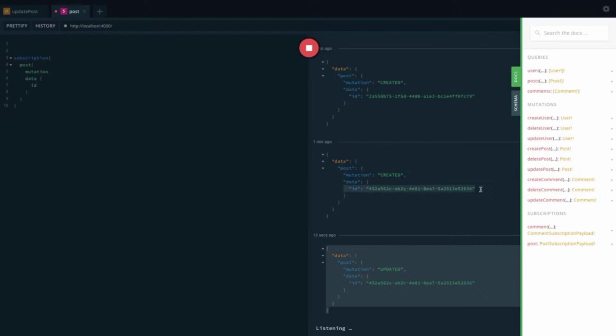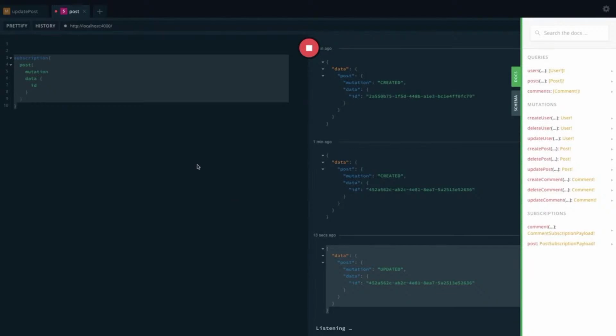Similarly, when you update or delete a comment for a particular post, there is another subscription. You need to start listening to that subscription in another tab, go to your first tab, do the mutation like adding a comment, and you will start listening to all those events here. Okay, so this is all about how to write, how to set up, and how to test the subscriptions. This example is available. I have also published one sample example which is very small and very simple, like update user, create user, without these comments and posts and all.